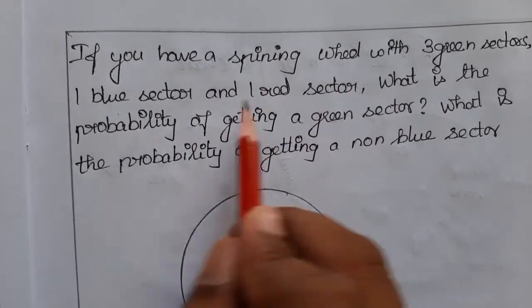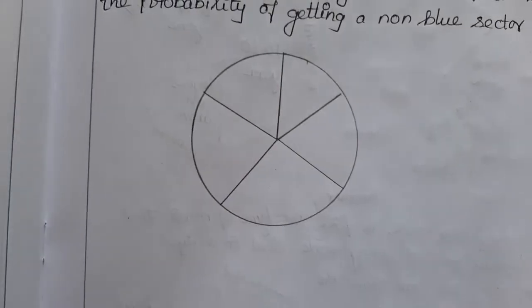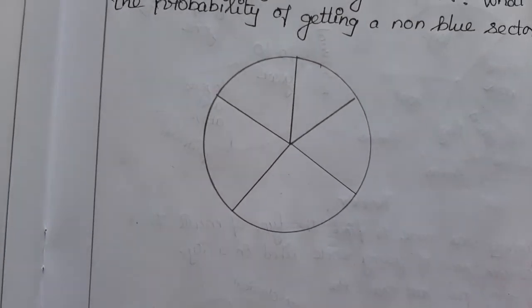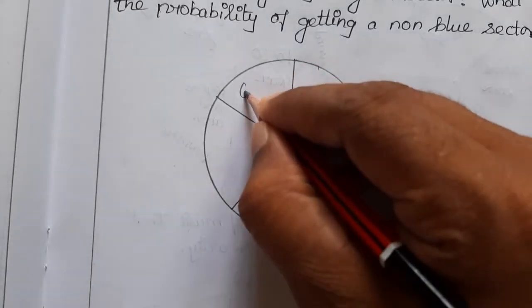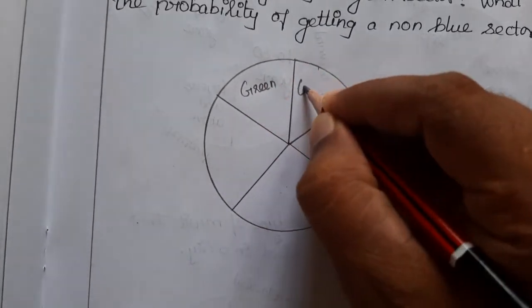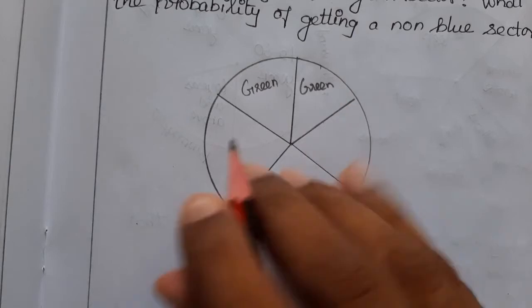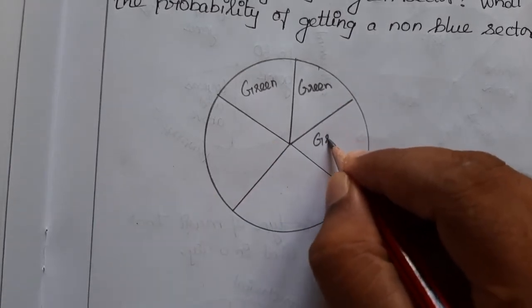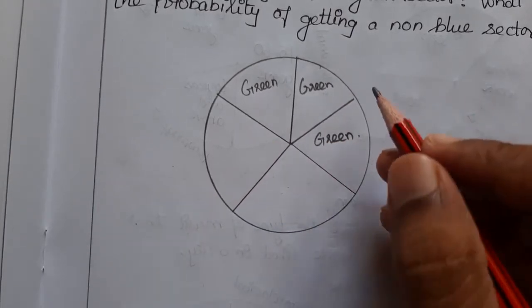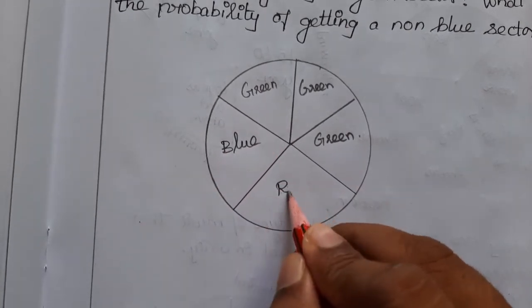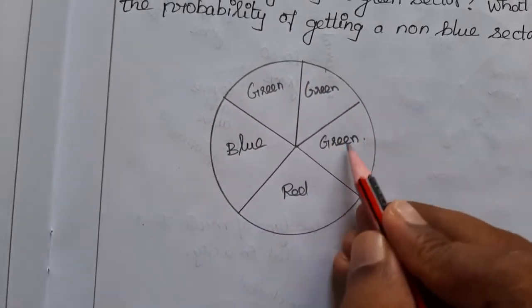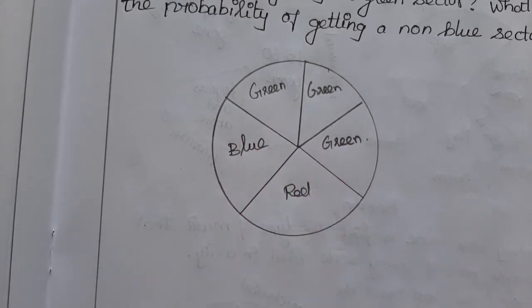Totally 3 plus 1 plus 1, 5. So 5 sectors I have divided equally, like our fractions, how we divide equally. Let me consider this as green, and this is also green. I didn't color, I'm just writing it. Consider there is a green color, green, and here is a blue color, and this is a red color. Consider this is shaded with the green color, this with the blue color, and this with the red color. Clear?